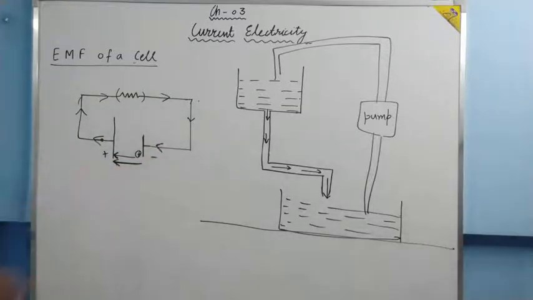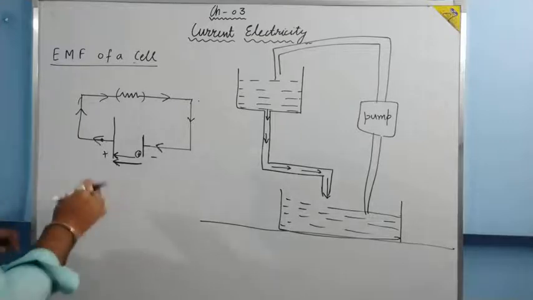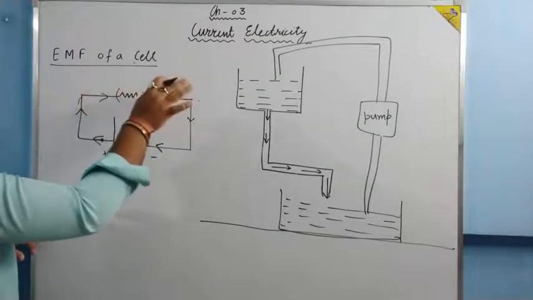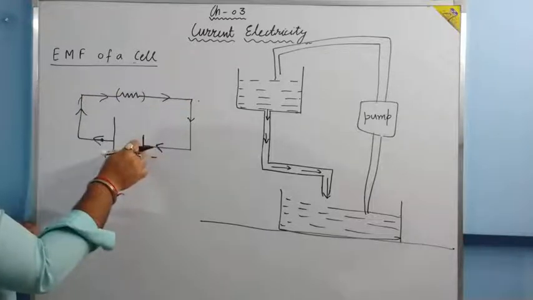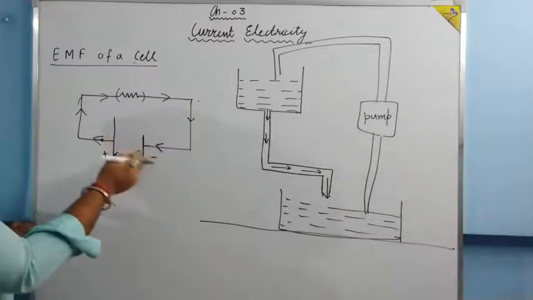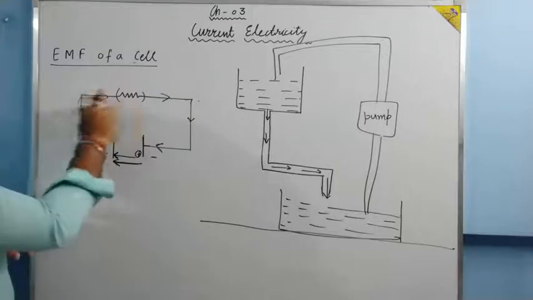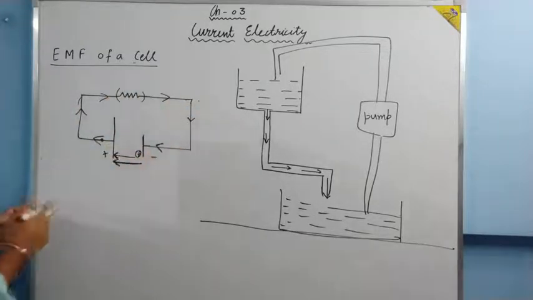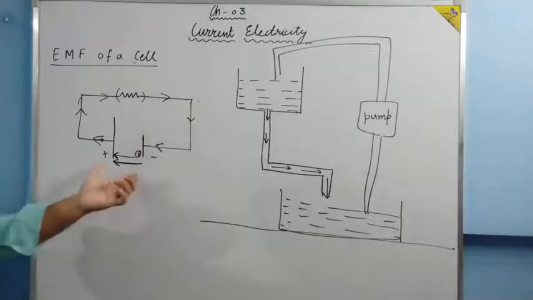Here the energy is being supplied, and now the charge uses that energy, goes across the resistance, spends its energy, then again comes to the negative terminal, from negative to positive, again it gains energy, then again it goes to the resistance, it spends its energy, then again it goes to the negative terminal. So basically, what is a cell?